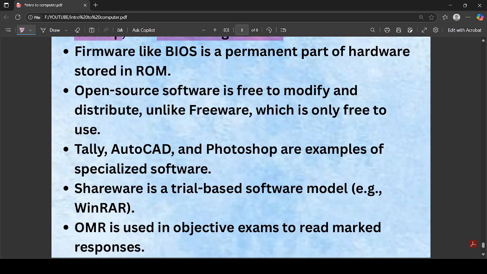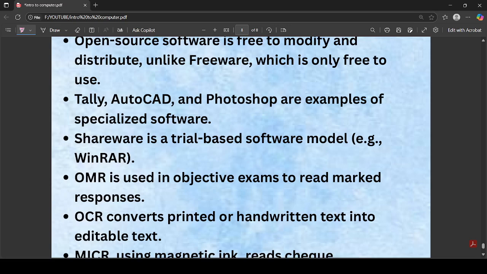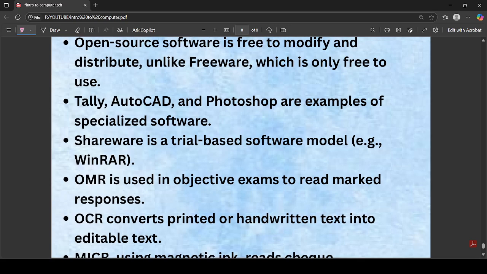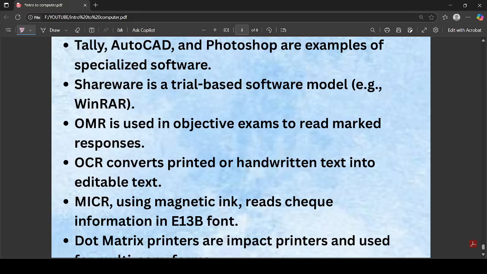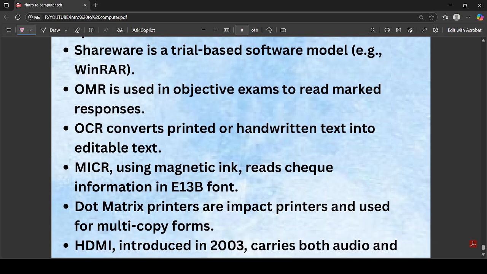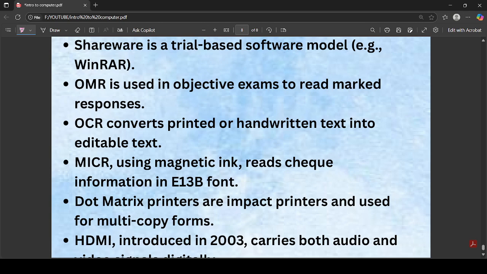Another, we have firmware. Firmware is like the BIOS, that is a permanent part of the hardware stored in a ROM, that we have already discussed. And open source software, as I already told, is free to modify and distribute, unlike freeware, which is only free to use but cannot be modified. And AutoCAD and Photoshop are specialized software. If this software is not present, it doesn't matter, but some software is very important. If it is not present, the computer cannot run, but specialized software is not so important for a computer. And then we have shareware. Shareware is trial based, as I already said. A free trial is given for a certain limited amount of time. Then after that, we have to pay for the software.